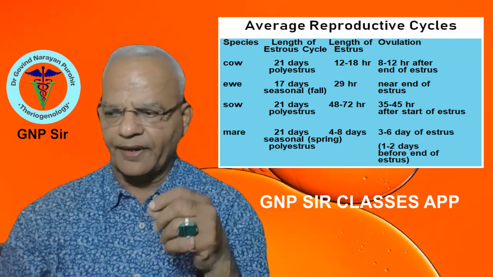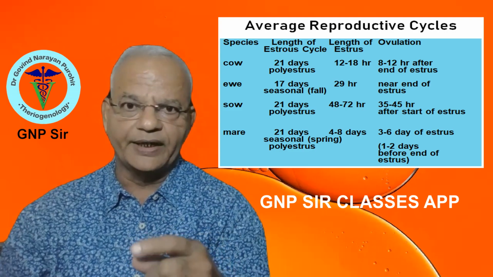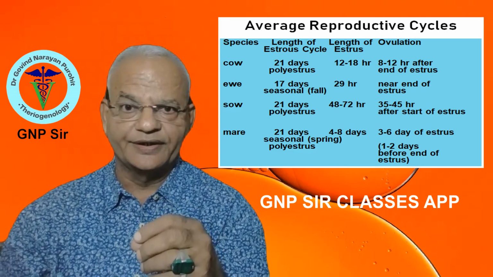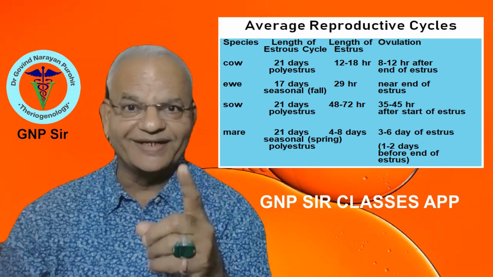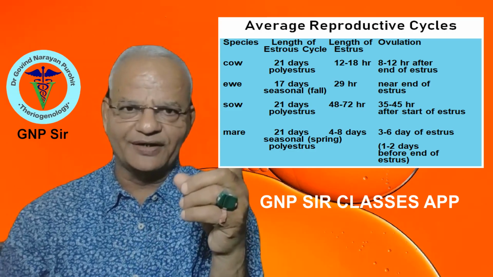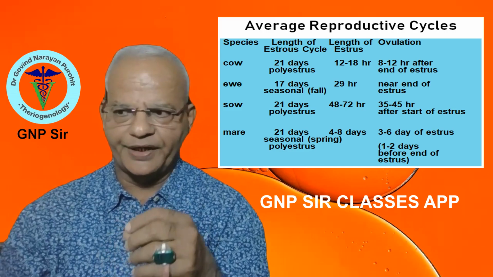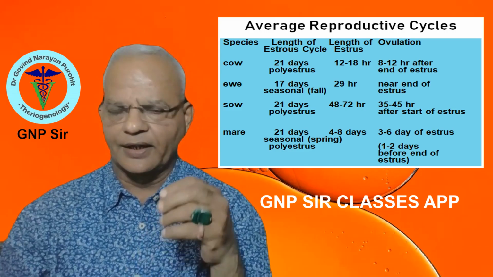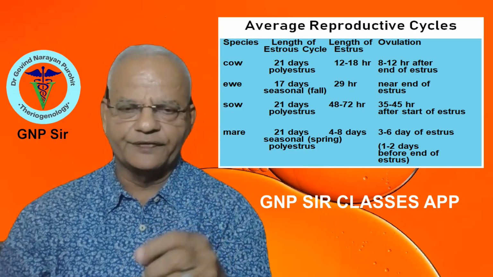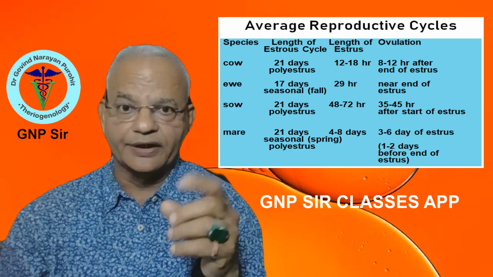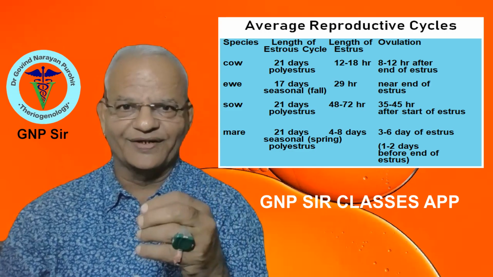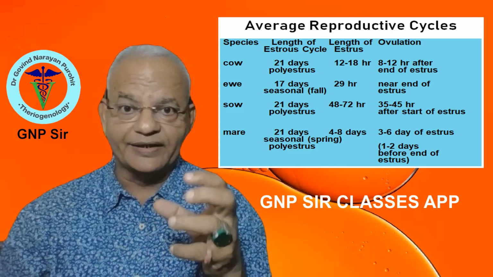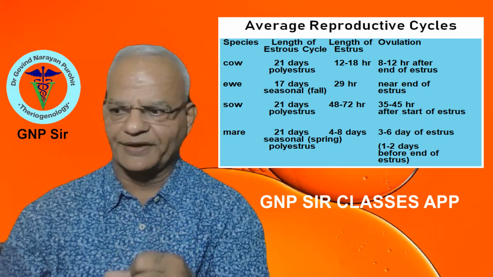And you have to remember the stages of the estrus cycle, the duration of the estrus in different animals, the time of ovulation, and excepting cattle and buffalo, in all species ovulation occurs before the end of estrus. And you can see in this chart that we have provided the estrus cycle data, length of the estrus cycle, period of the estrus, and the ovulation for different animal species. Similar to this chart, you will find a lot of other charts in all your reading material for concise grasping of the topics, right?